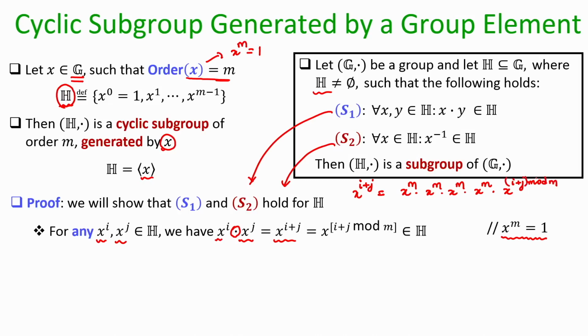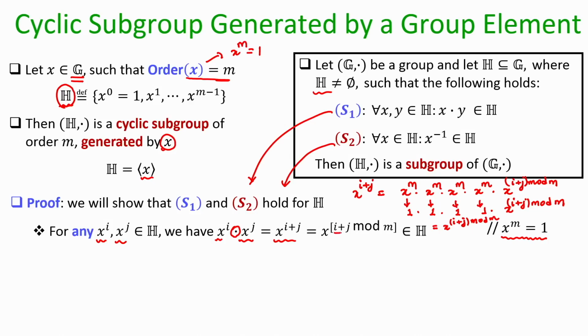Now, I know that each block of x power m will give me the identity element, and the last block which has x power i plus j modulo m will remain. The identity element being multiplied to itself several times will give me the identity element. So, this will be same as the identity element being multiplied with x power i plus j modulo m, and hence the result of x power i plus j is same as the result of x power, in the exponent, i plus j modulo m.